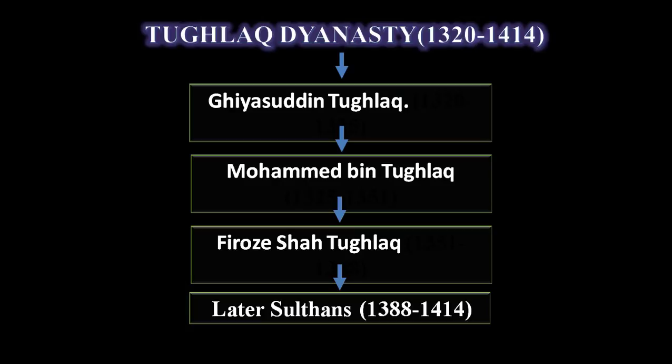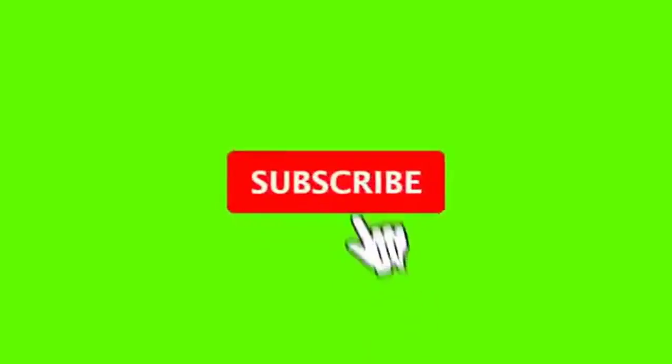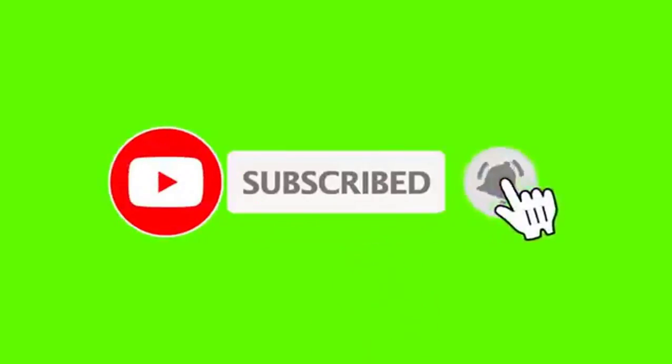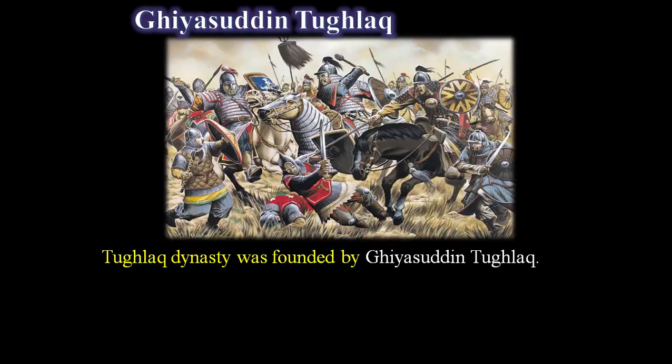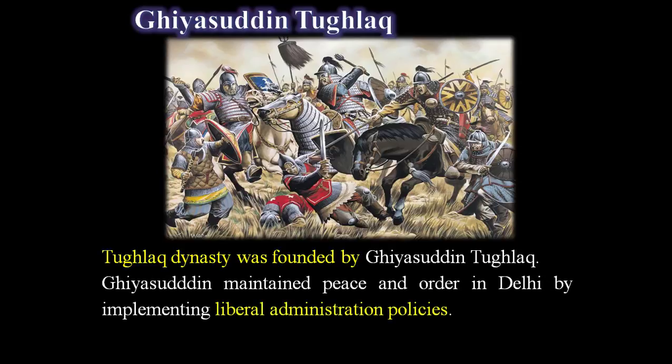They provided their administration system. The very important rulers like Ghiyasuddin Tughlaq, Mohammed bin Tughlaq, Firoz Shah Tughlaq. So these are the very important rulers of the Tughlaq dynasty. So let's come to the founder of the Tughlaq dynasty, named Ghiyasuddin Tughlaq. The Tughlaq dynasty was founded by Ghiyasuddin Tughlaq.